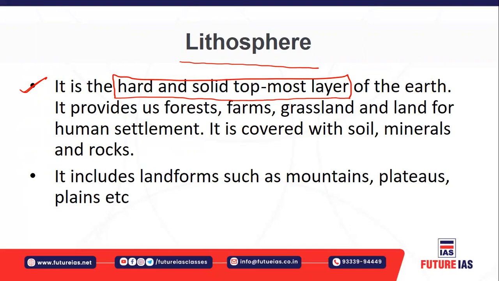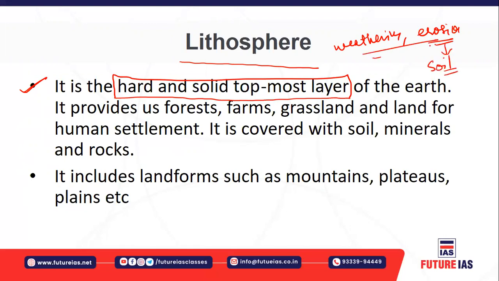It provides us a lot of other inputs, like forests, farms, and grasses. The land is also used for settlement. This hard surface can be weathered and eroded. You have the weathering process and the erosion process here itself, which lead to the formation of soil.